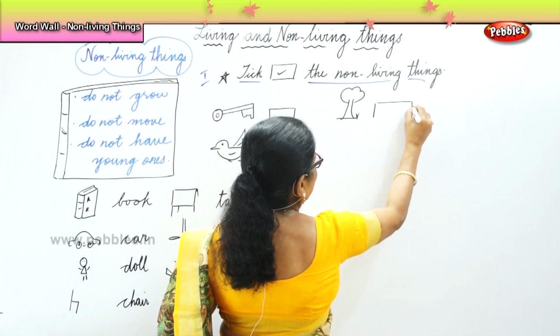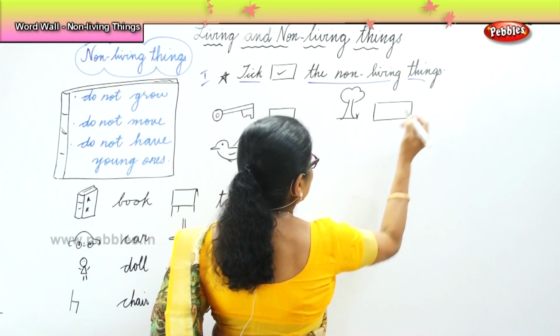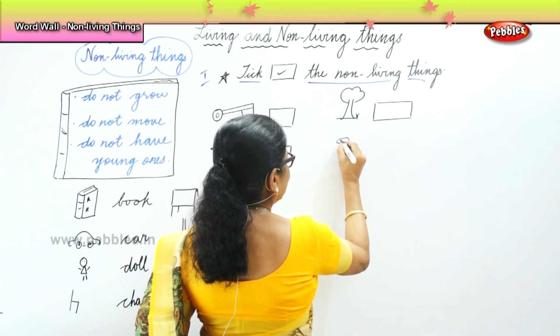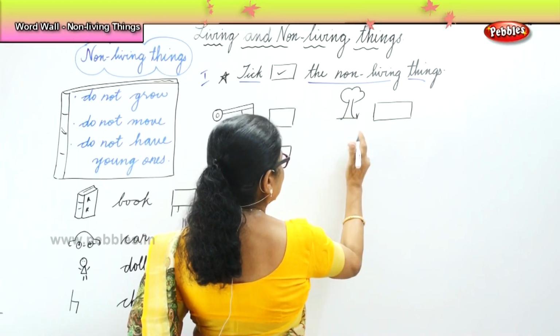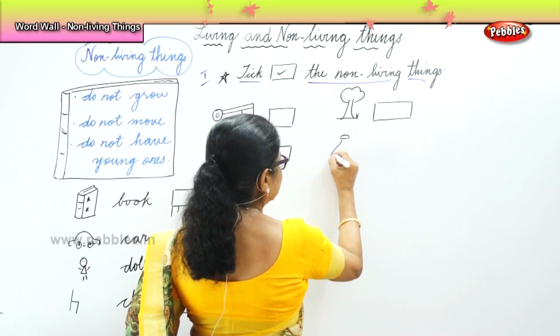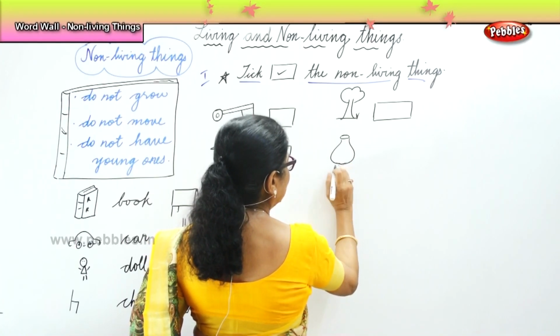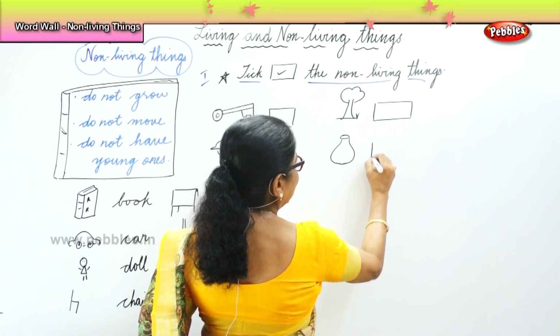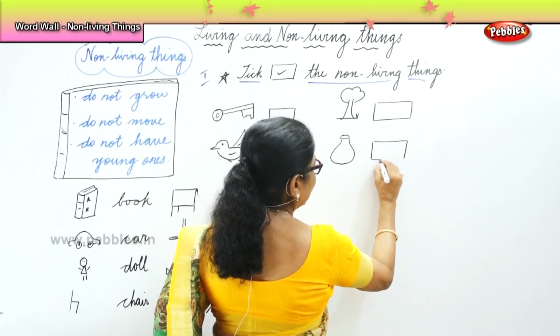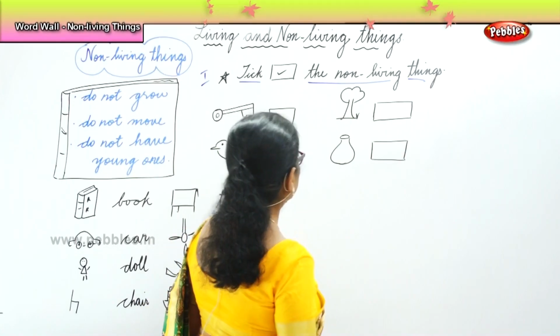Is it living or non-living? Then you have a pot here. A tiny little pot, and you say whether it's living or non-living.